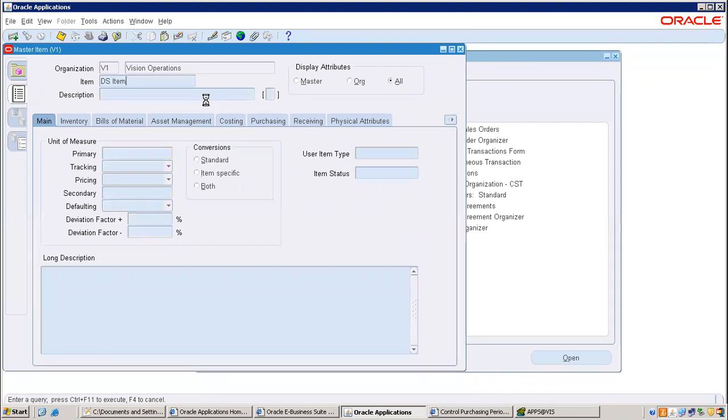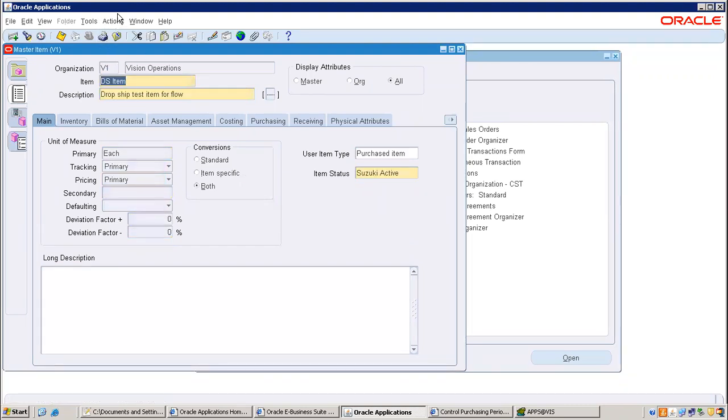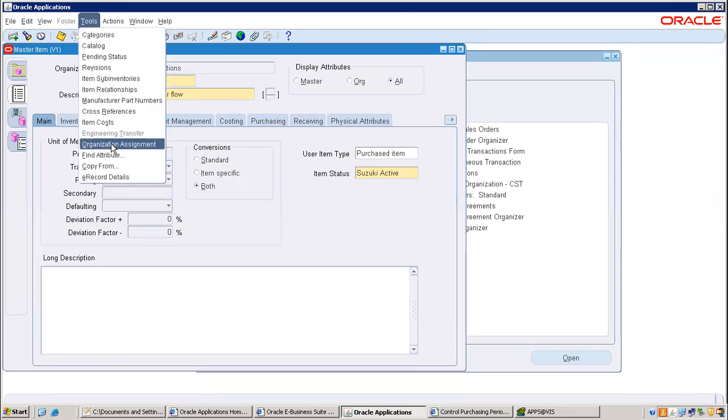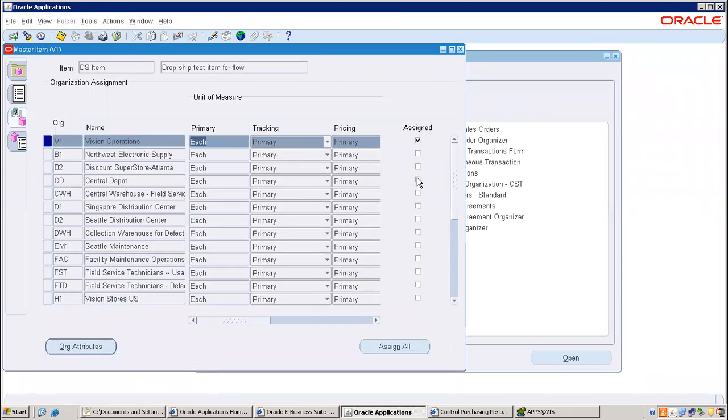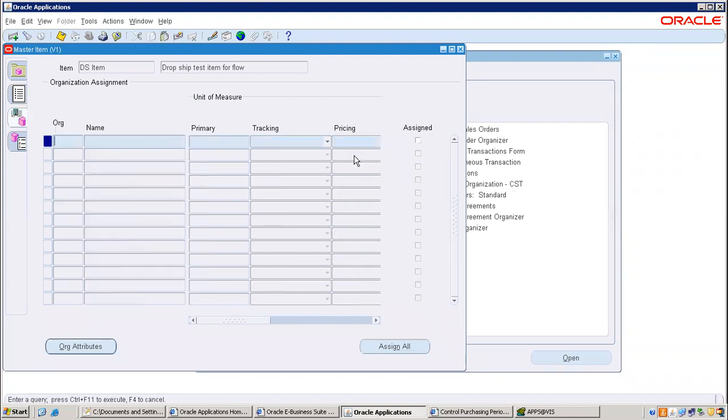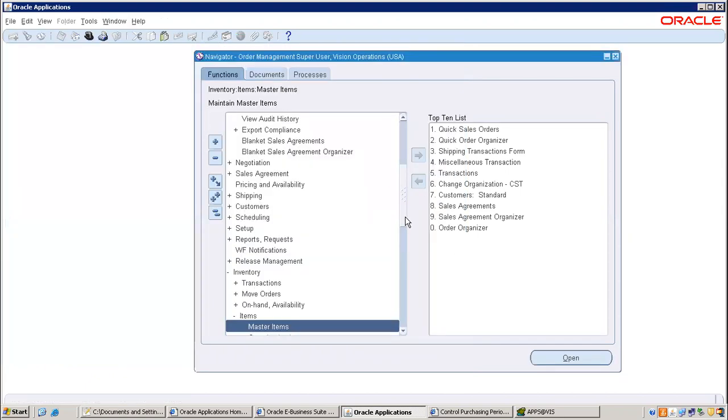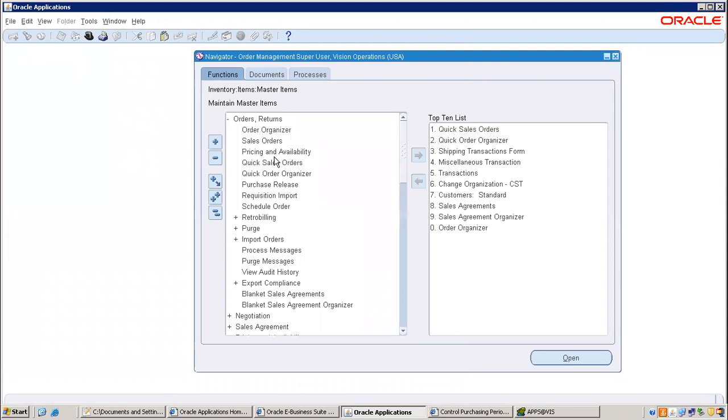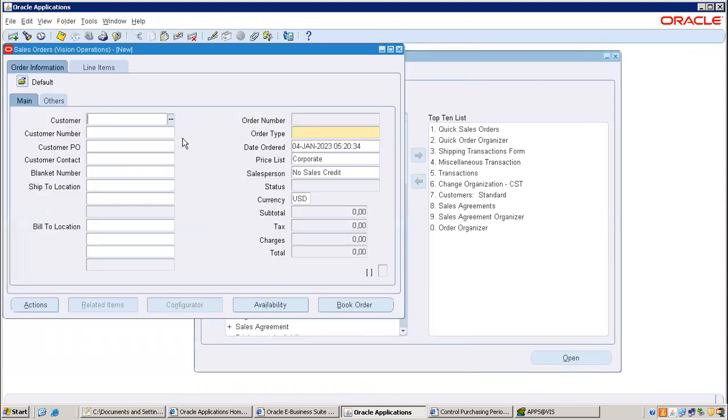F11. So we should not miss giving organization assignment. Tools and organization assignment. Right now it is in V1. We have to add it in M1. Perfect. That is the solution. So I'm not switching to inventory and other. Again, it's a time waste for us, right?